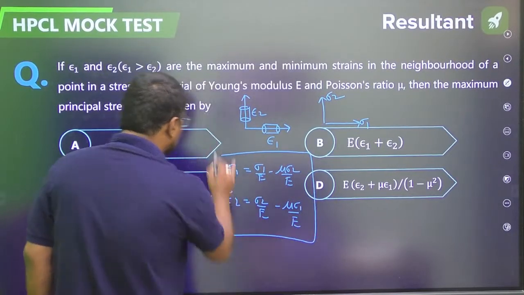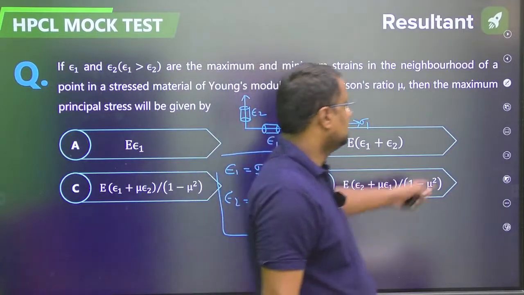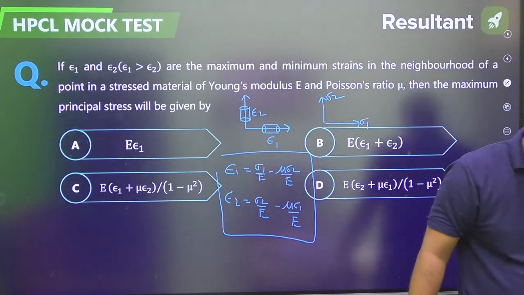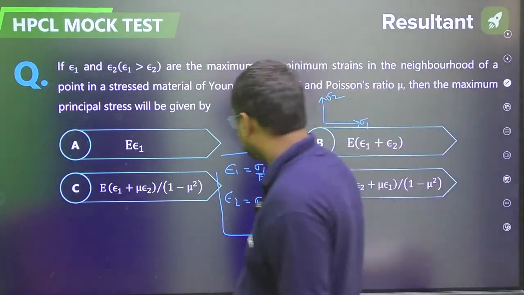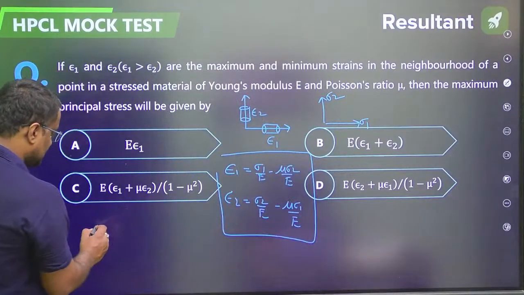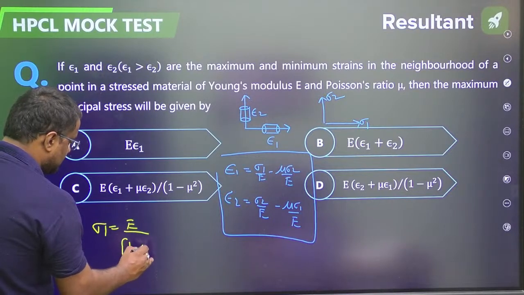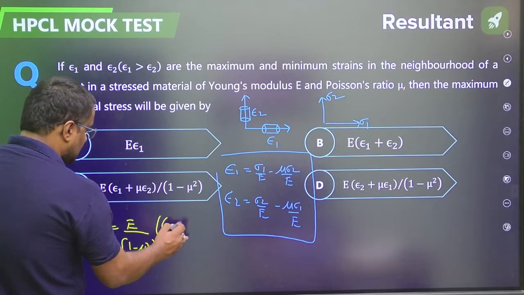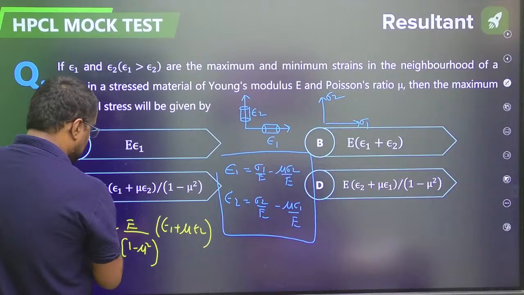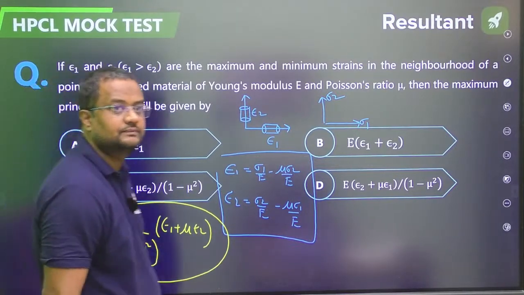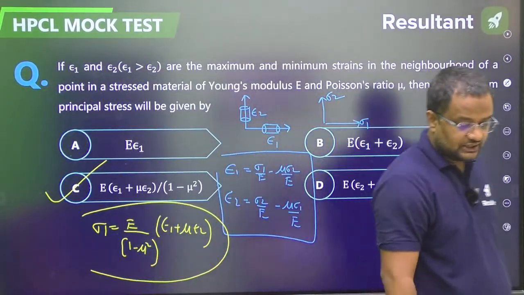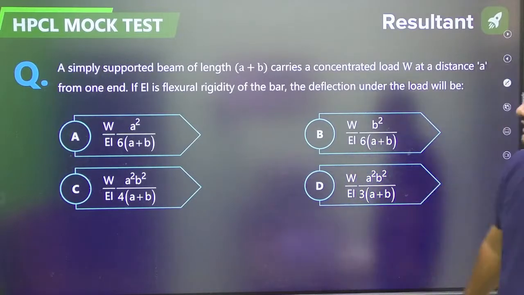Now once you solve this guys, what you are getting? You will be getting sigma 1 is equal to E by (1 minus Poisson ratio whole square) times (epsilon 1 plus mu epsilon 2). That is C option. That is option number C. Let us move to the next question guys.